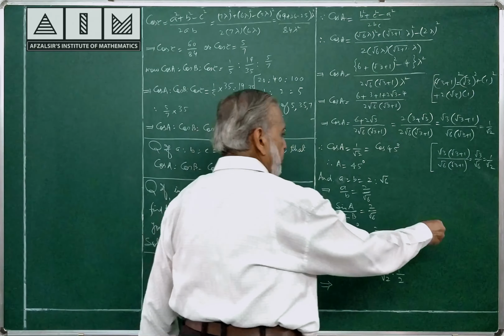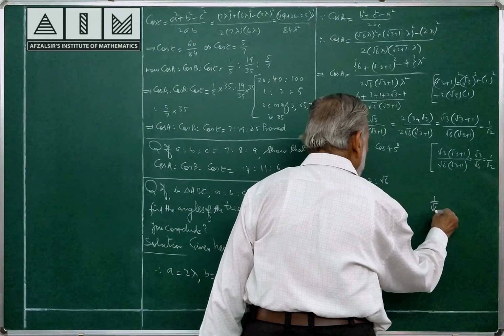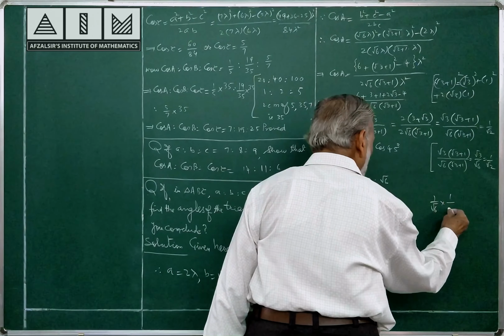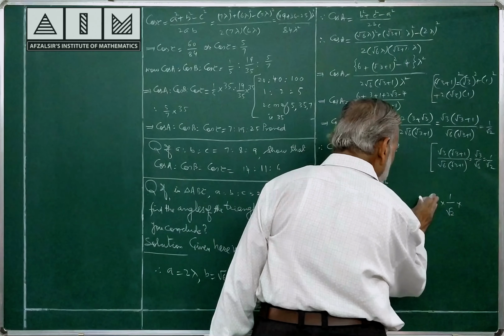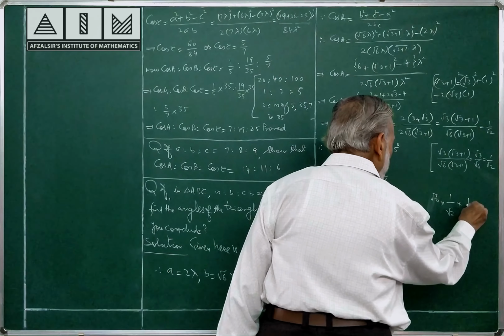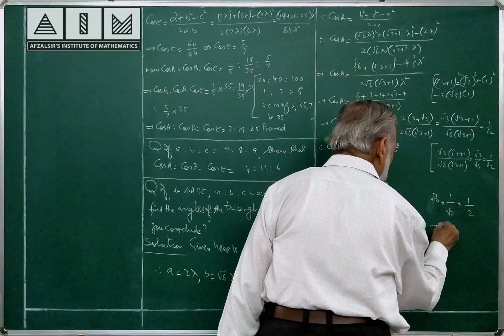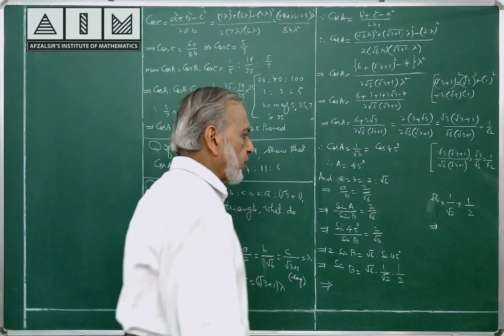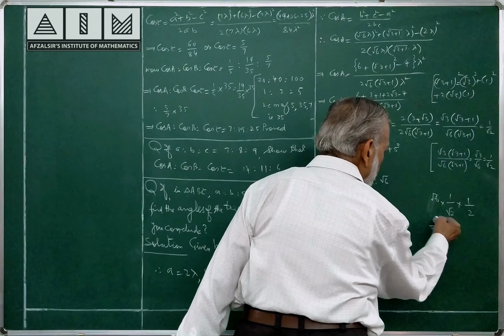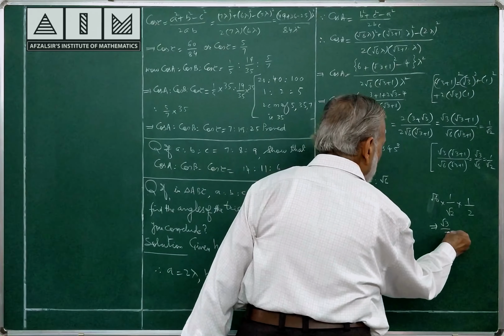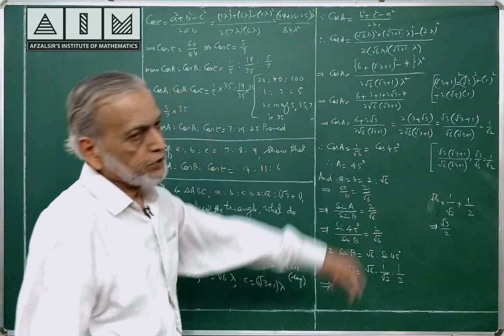Let us simplify here. Root 6 into 1 by root 2 into 1 by 2. Simplifying very easily, root 2 and root 6 will cancel, root 3 left out, here 2 left out. See the simplification.